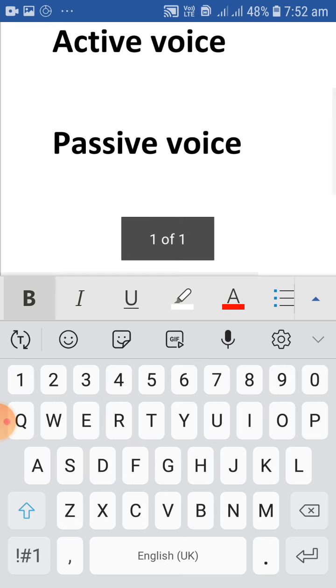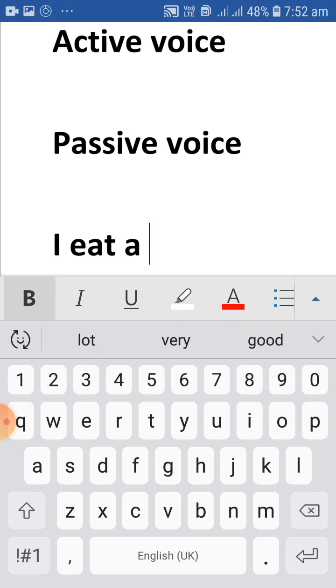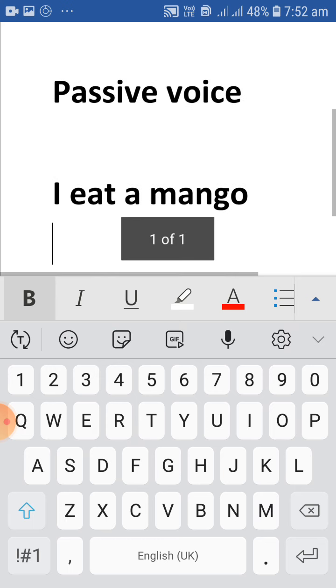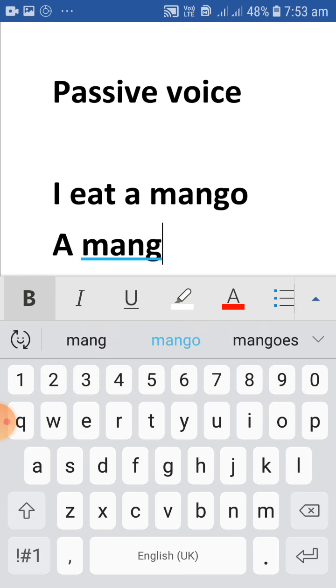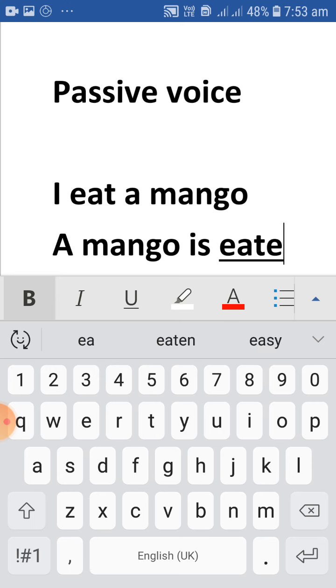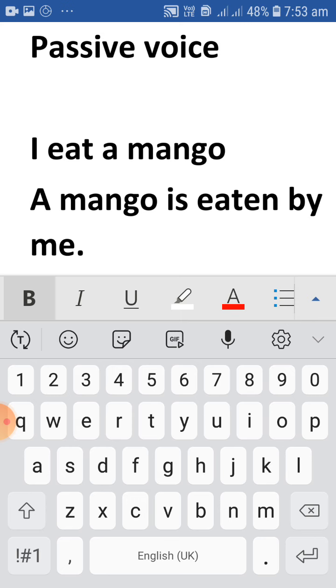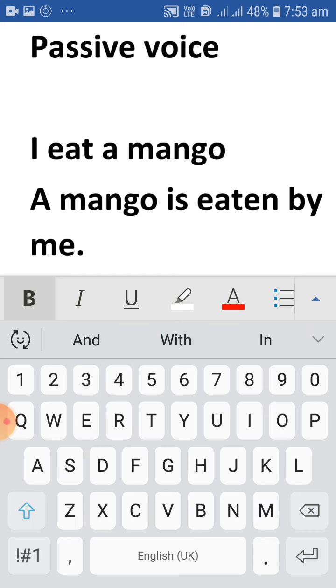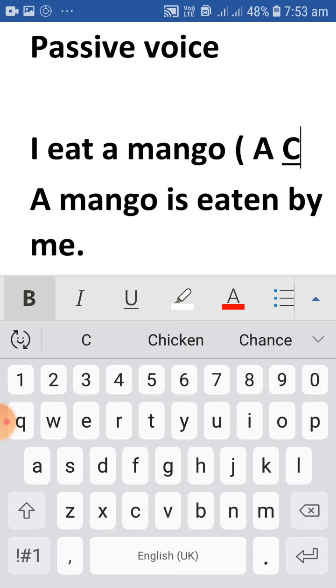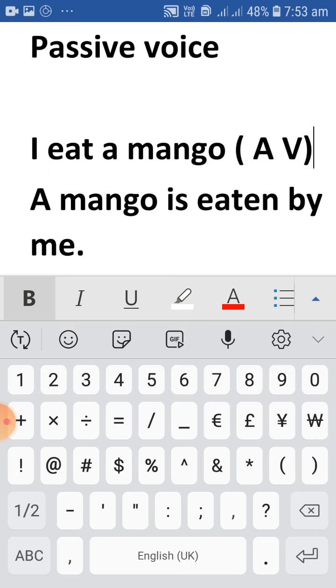For example, I ate a mango becomes a mango is eaten by me. Here we have to observe that the meaning doesn't change. In I eat a mango, the object, a mango, comes to the subject place in a mango is eaten by me. So this is how the passive voice modifies the sentence: the object comes to the subject place.